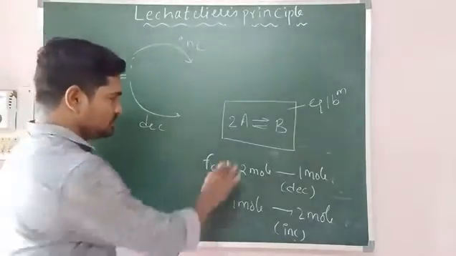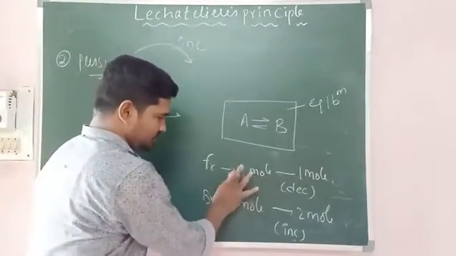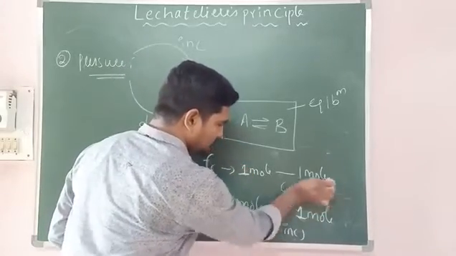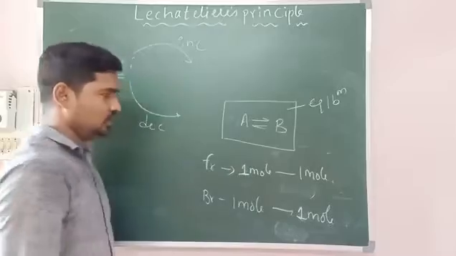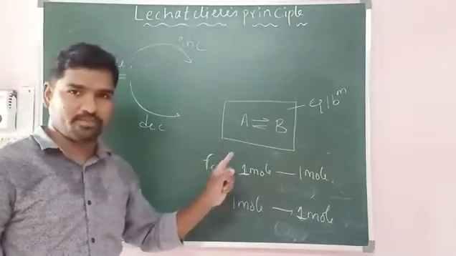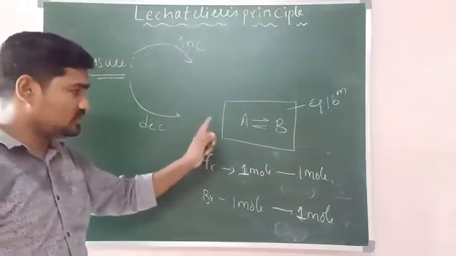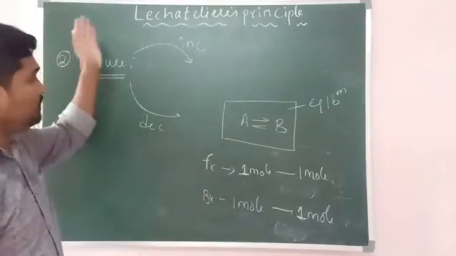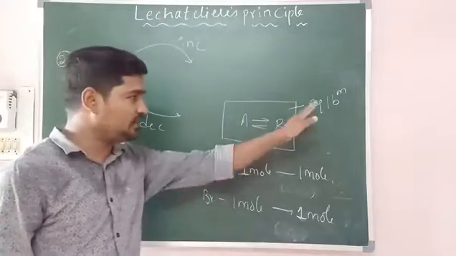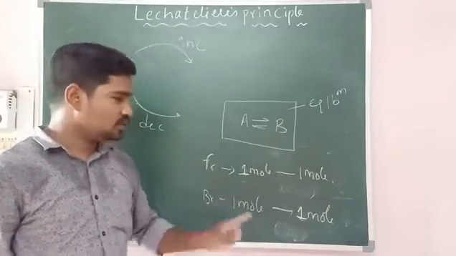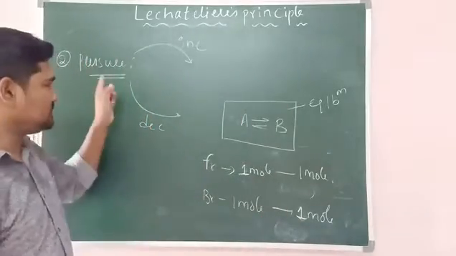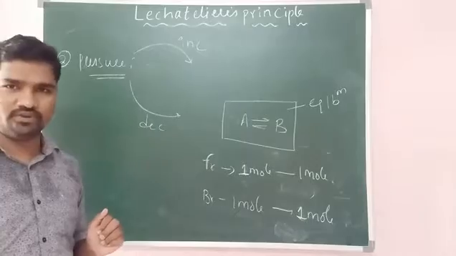Sir, if the moles are not changing, what's happening? One mole is giving one mole, right? So when the moles are not changing, when pressure is increased or pressure is decreased, nothing is going to happen to equilibrium. So equilibrium will not get affected. Okay? So when moles are not changing, equilibrium will not get affected. So that is the second point to be remembered in pressure. Are you following? Right.